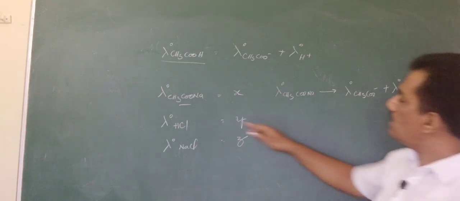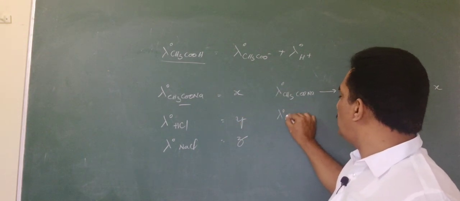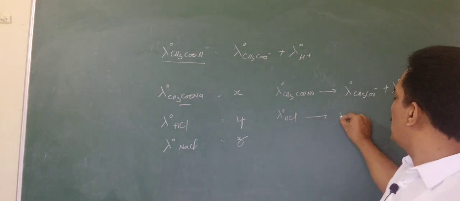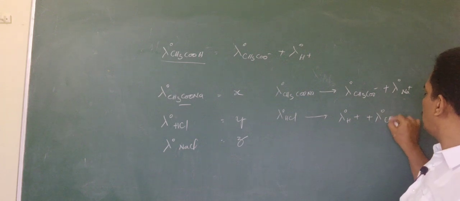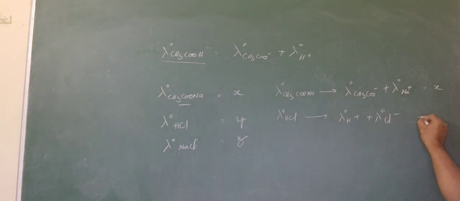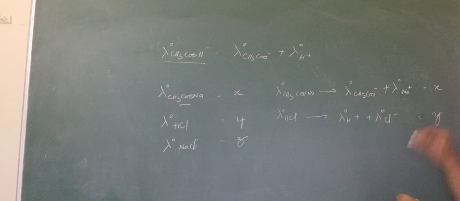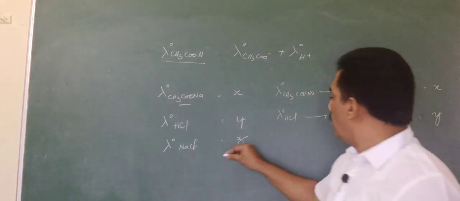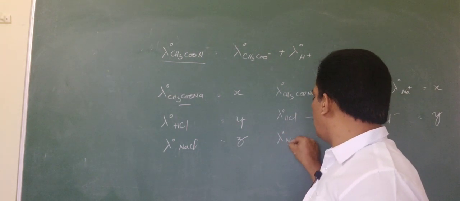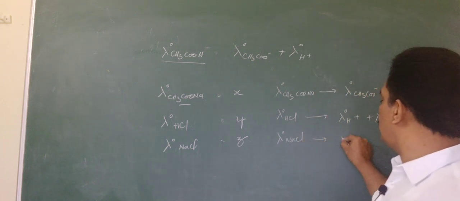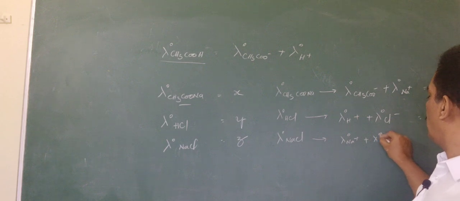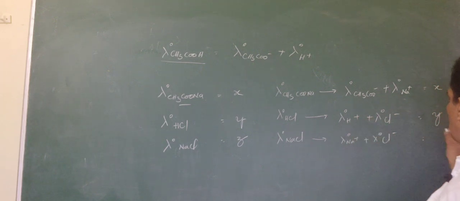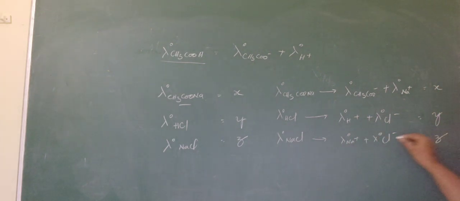And now in this case, lambda naught HCl is given as lambda naught H plus plus lambda naught Cl minus. The sum, as per the given data, is equal to Y. And one more, that is lambda naught NaCl. It is nothing but lambda naught Na plus plus lambda naught Cl minus, where the sum is equal to Z as per the given data.